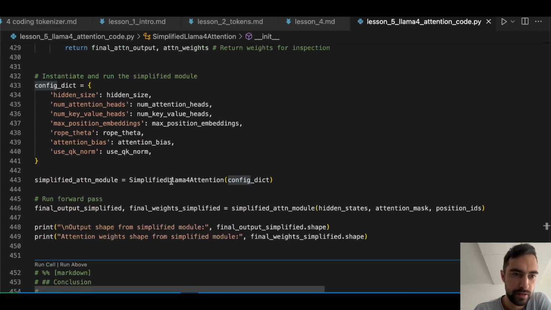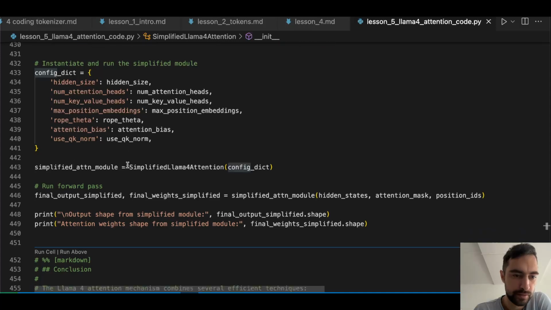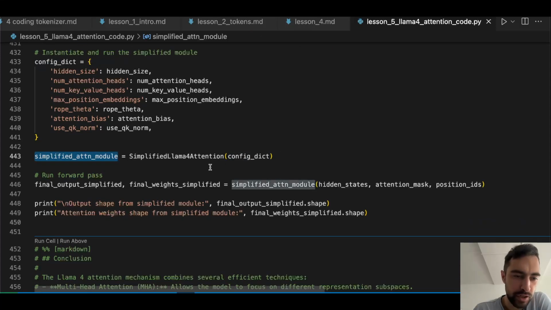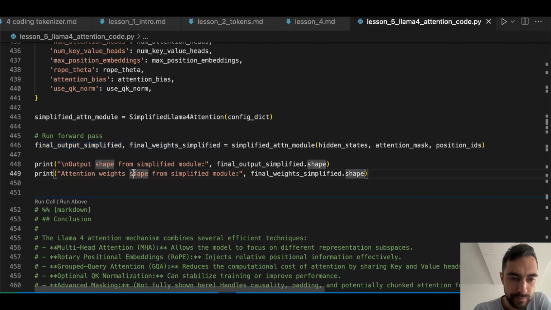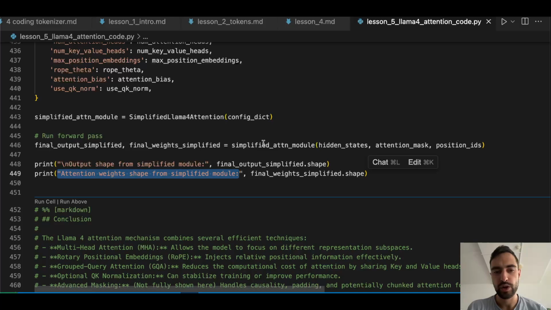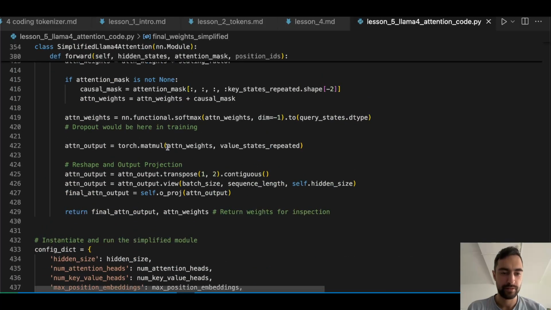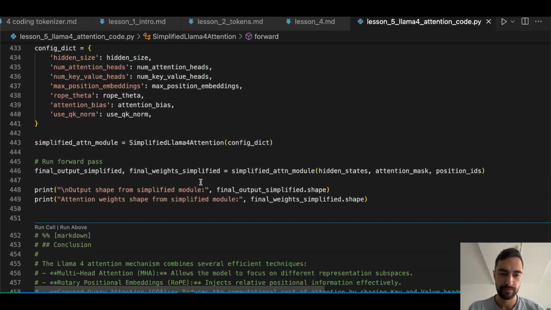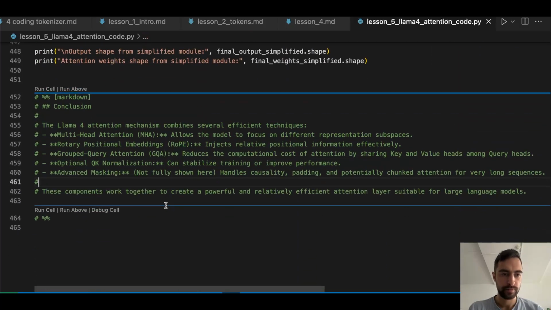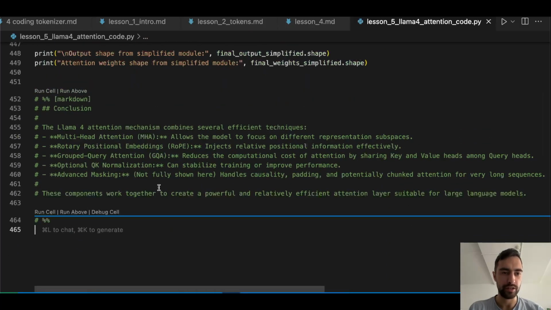Simplified attention module, and then it returns final output and final weights. Attention weights shape from simplified module. We're also returning this for inspection. And that's gonna be the Llama 4 attention.